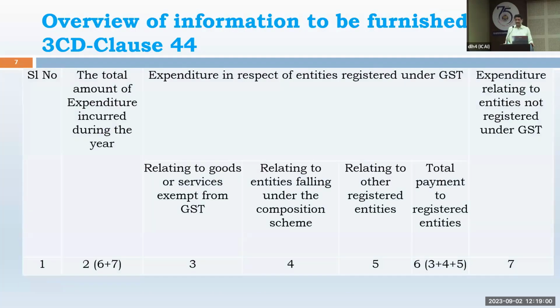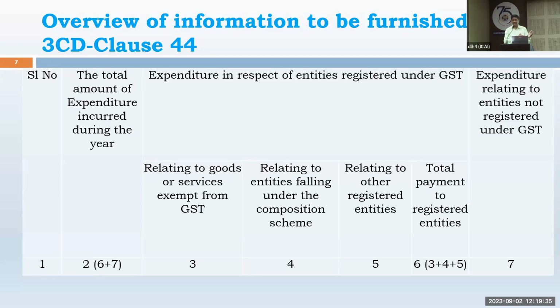Now, total expenses: we have to find out almost all the expenses. On the left-hand side of the profit and loss account, we have to total up the expenses and provide the breakup. Now, if you look here on the table, first of all, we have to gather almost all the expenses. There are some expenses which are not treated as expenditure. It may be expenditure under the Income Tax Act, but not under the GST Act. Except those, all the expenses are to be gathered.